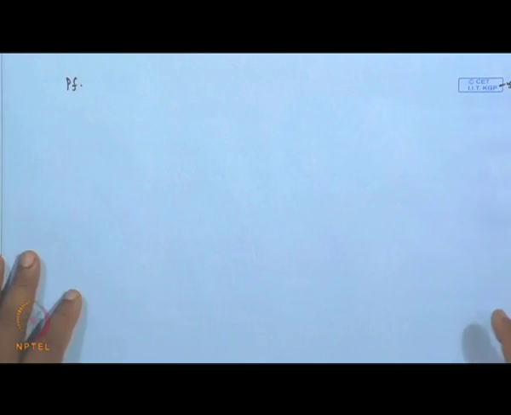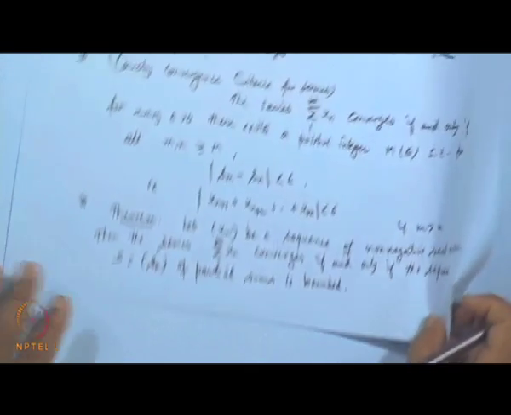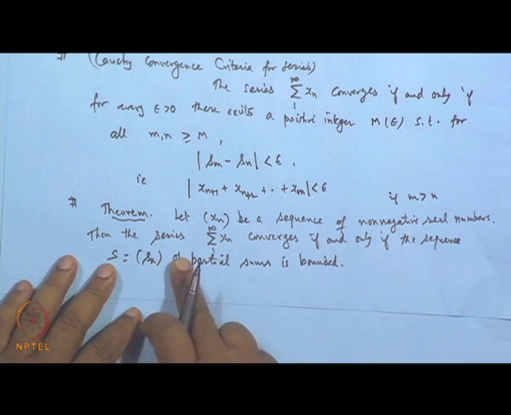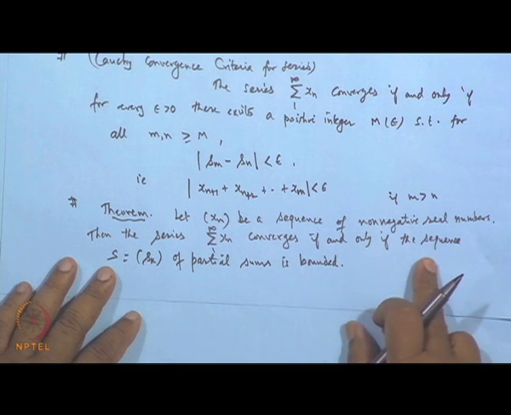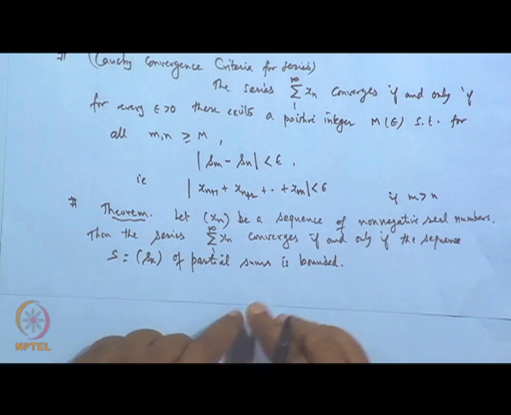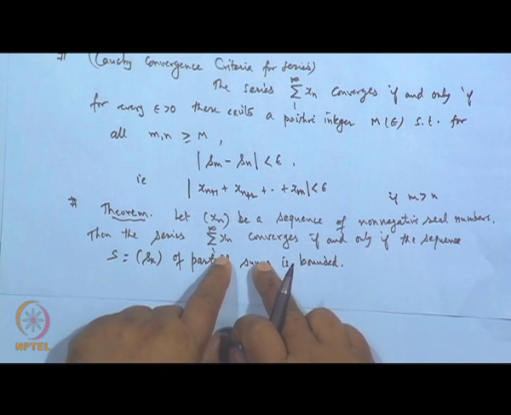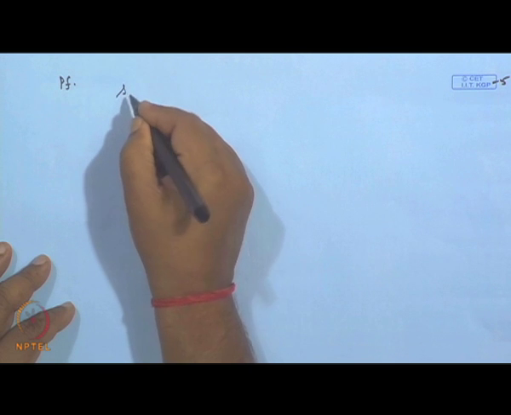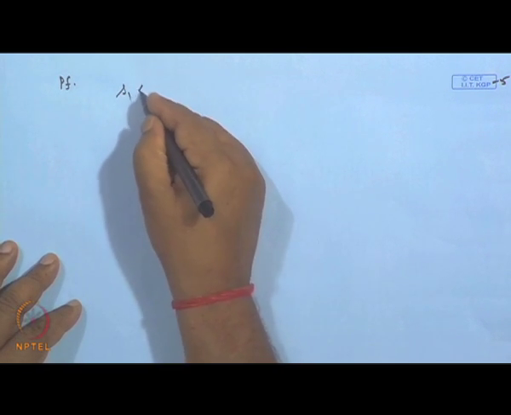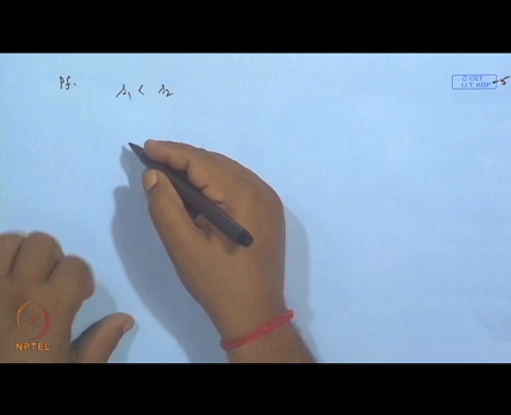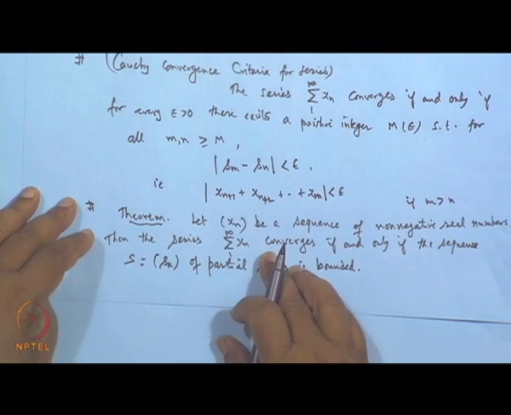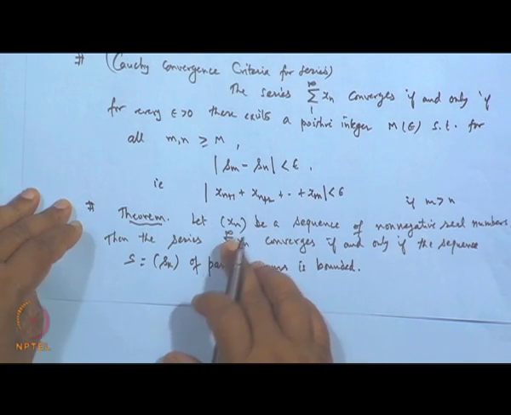Okay. What is given is the sequence x n is a sequence of non-negative real numbers, positive numbers, maybe 0. The series is convergent if and only if the sequence of the partial sums is bounded. So, suppose the series converges, it means the limit of the S n will exist. And what is our S n? S n is basically the partial sum. S 1 is the first term, S 2 is the sum of the two terms 1 and 2, and since x 1, x 2, x n are non-negative real numbers, maybe few may be 0 or maybe strictly greater than 0, also positive numbers.